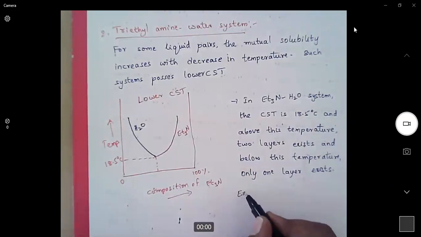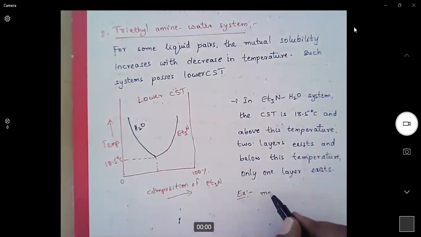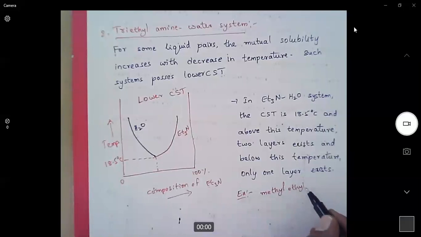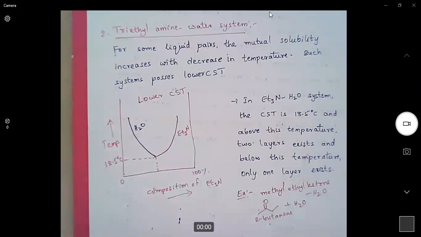Other examples for systems which have lower CST are methyl ethyl ketone water. That means it is 2-butanone, common name is methyl ethyl ketone. So this system is also an example of lower CST.